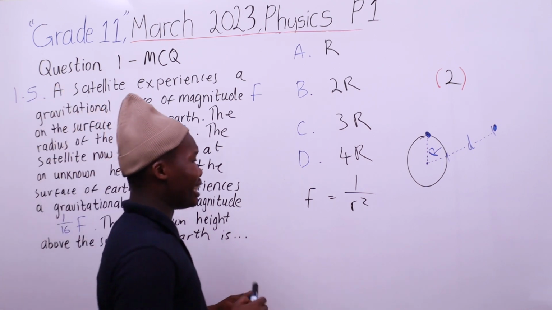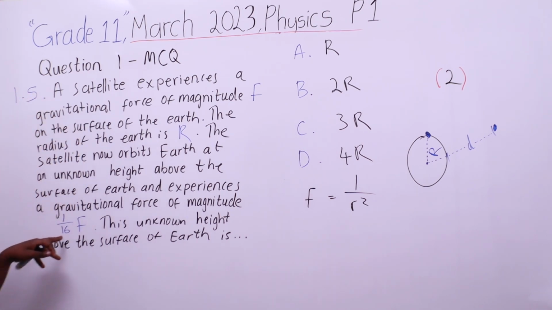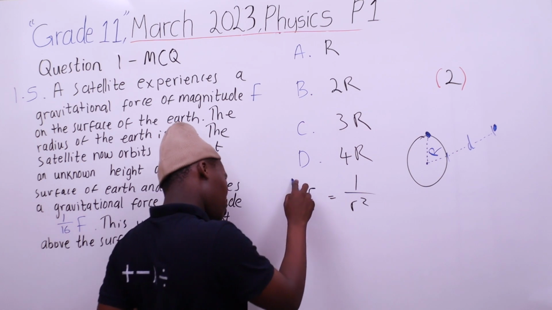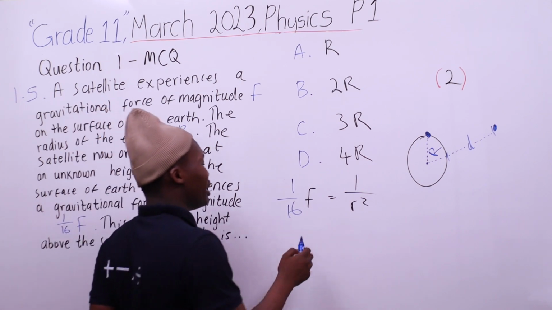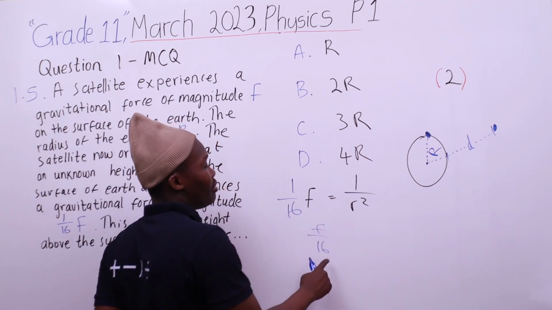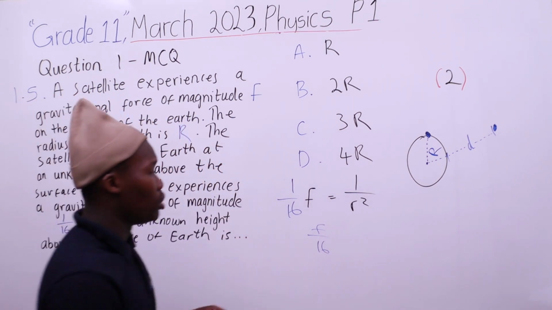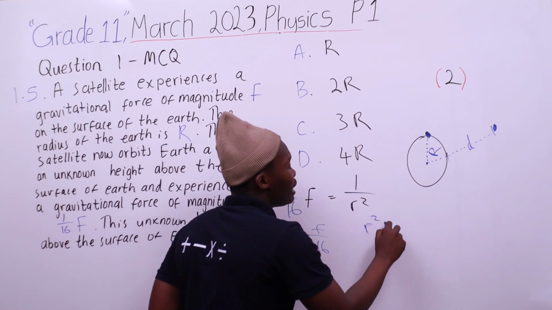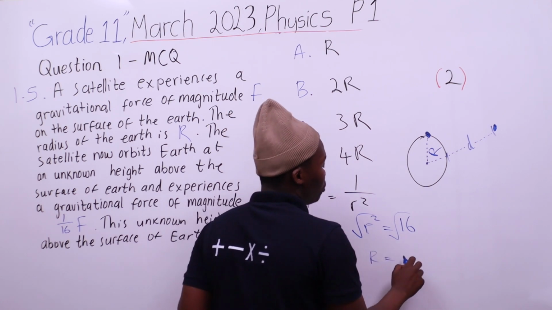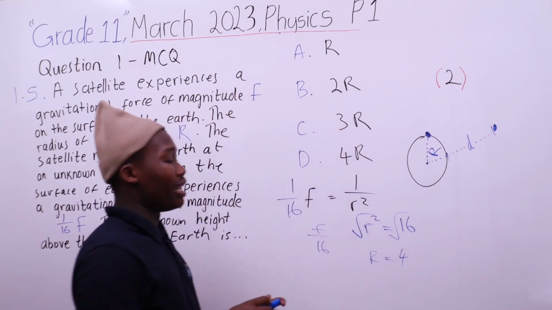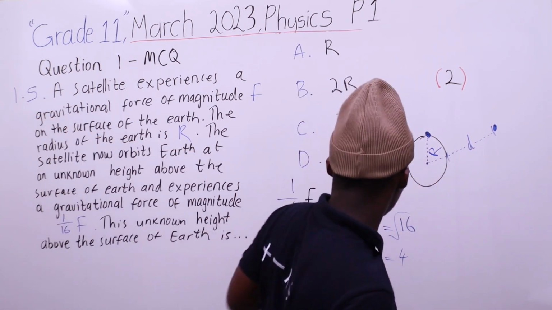So if the force is now 1/16, it is 1/16 F, which is the same as F over 16. And the 16 should be the R squared at the bottom. So if R squared is equal to 16, we take square roots on both sides, therefore R will be equal to 4. But that will include the D, the distance above, and the R that is already there.